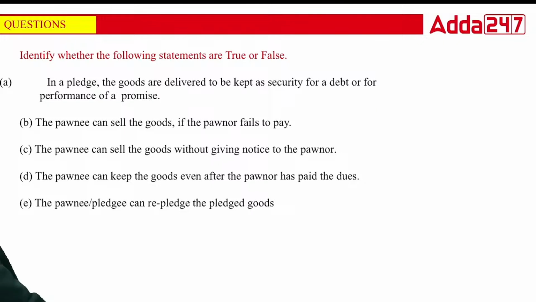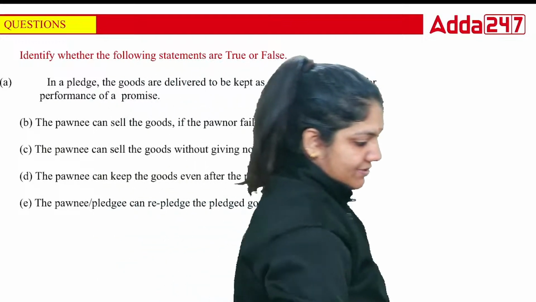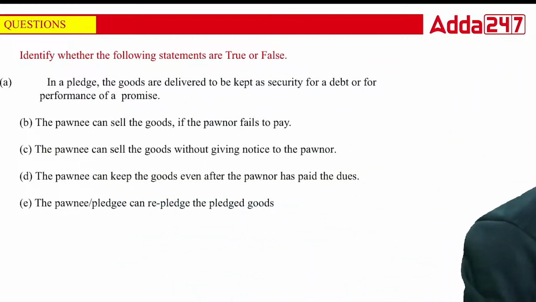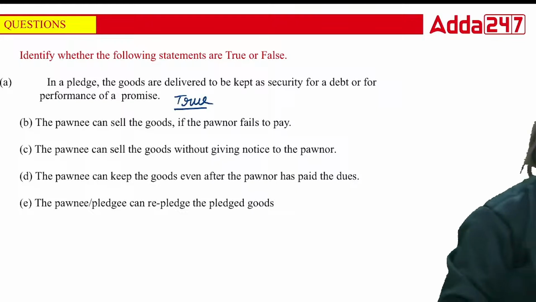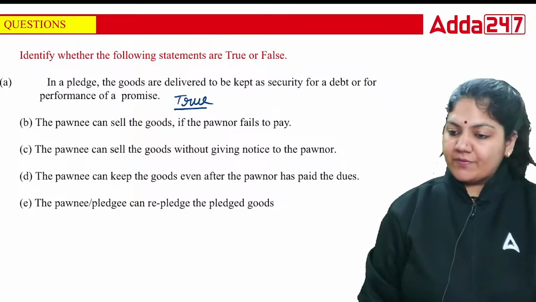So class, in this particular case, in a pledge, the goods are delivered to be kept as security for the debt and performance. This is absolutely a true statement. The pawnee can sell the goods if the pawner fails to pay.